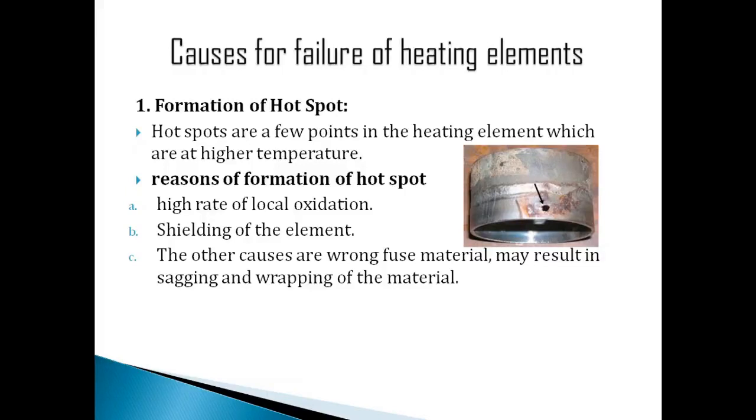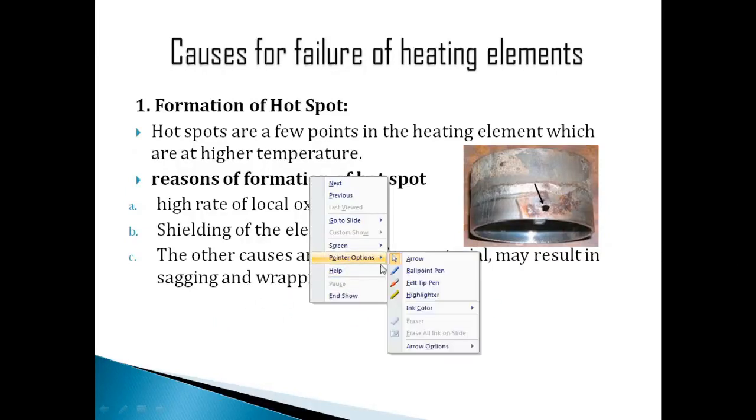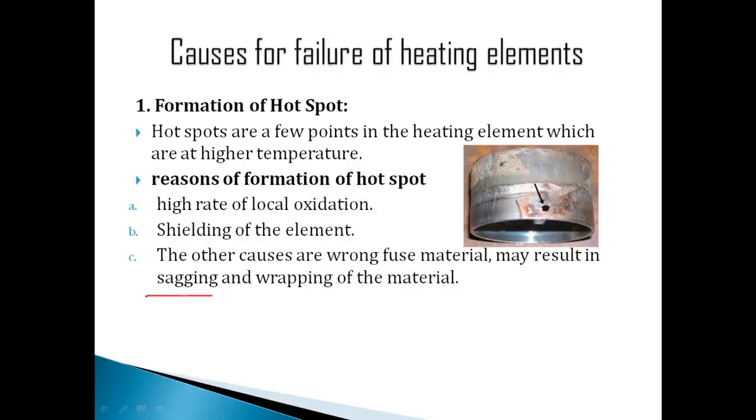The third reason is that if there is no sufficient support for an element, it may cause sagging and warping. We need to have proper support for the material. If there is no proper support, we get sagging and warping in the system, and that may create uneven spacing between the various sections of the element, which may cause a hotspot. So these are a few reasons which create a hotspot in the element.